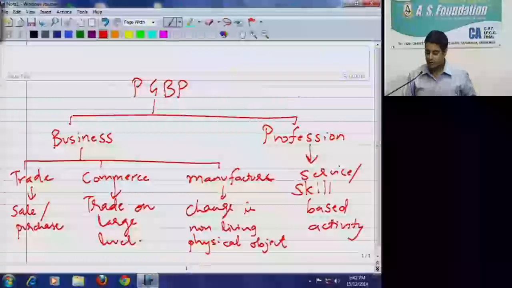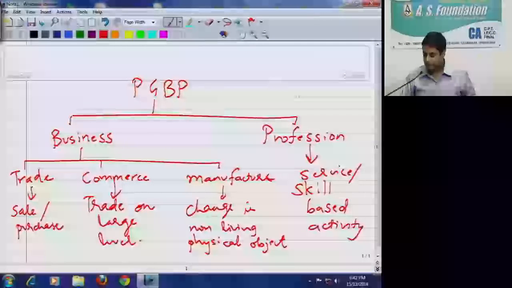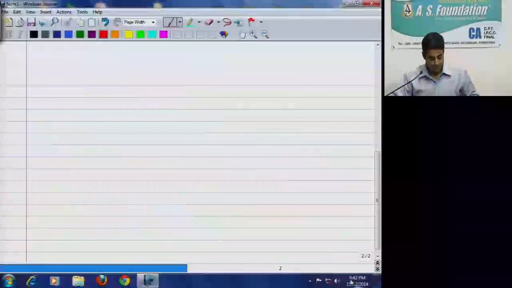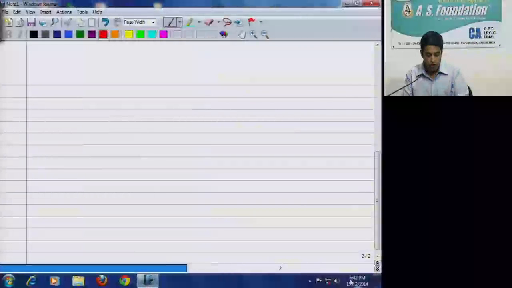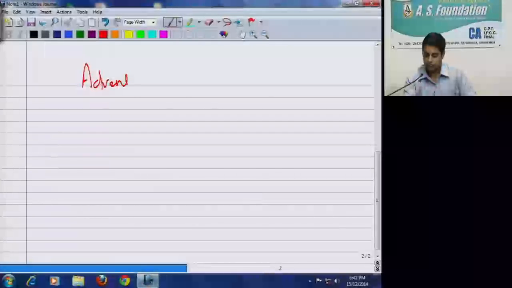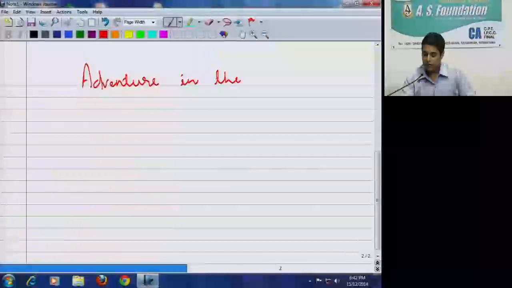So write down a note. You can write the note after the chart is done. Note, profit motive is not essential.